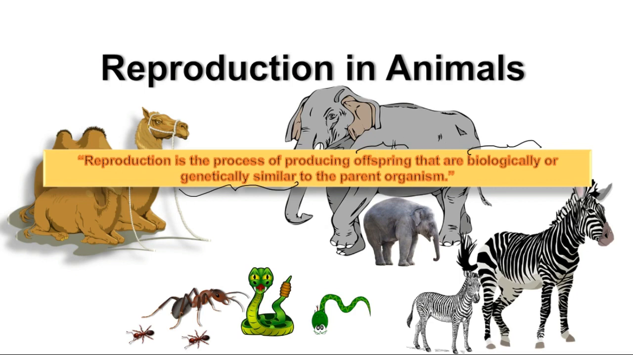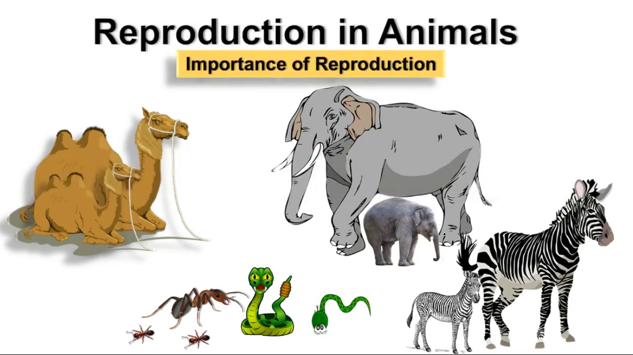And who is the parent organism here? This animal is a parent, here a bigger elephant is a parent, here a bigger snake is a parent, and so on. You will find a similar offspring in these cases. Now why do we require reproduction? What happens if these animals do not reproduce? What is the importance of reproduction?